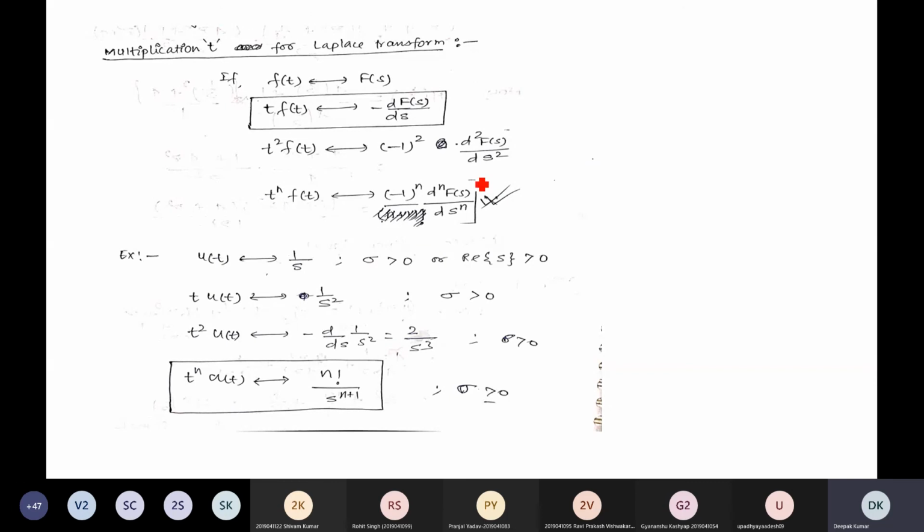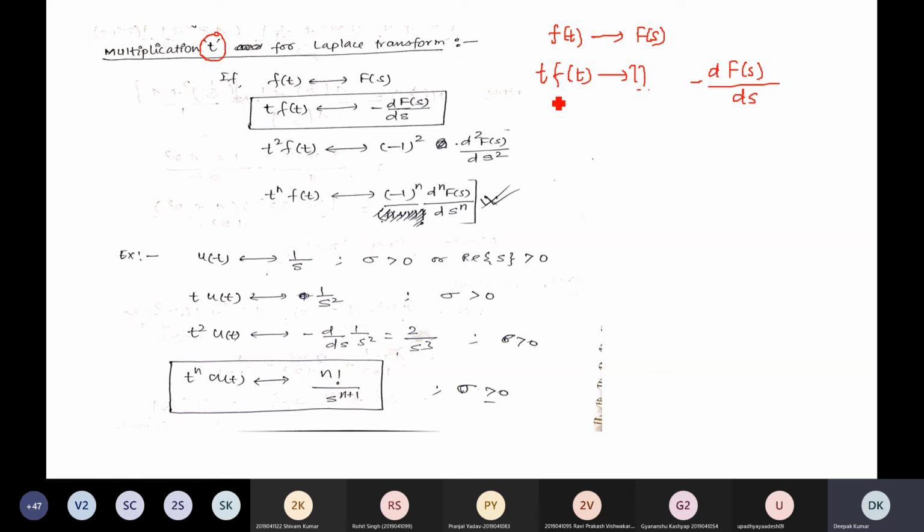Another property is multiplication with t for the Laplace transform, or multiplication with n for a discrete-time signal. Suppose the Laplace transform of f(t) is F(s). If you multiply this function with time t, what is the Laplace transform of this signal? If you multiply the signal in the time domain with t, the effect in the frequency domain will be derivative in nature. It will be differentiated.